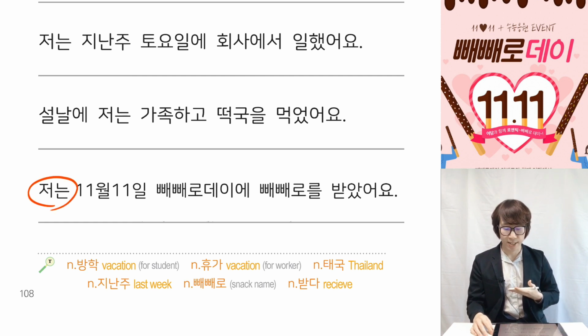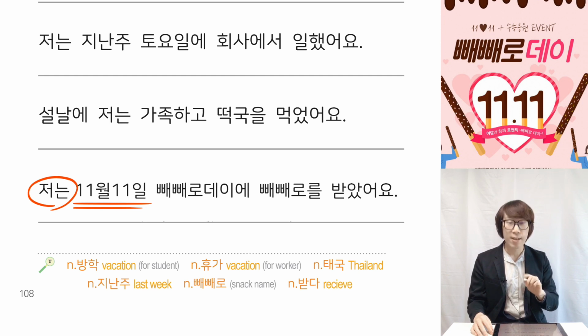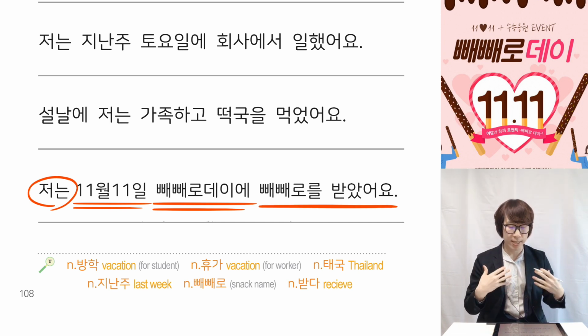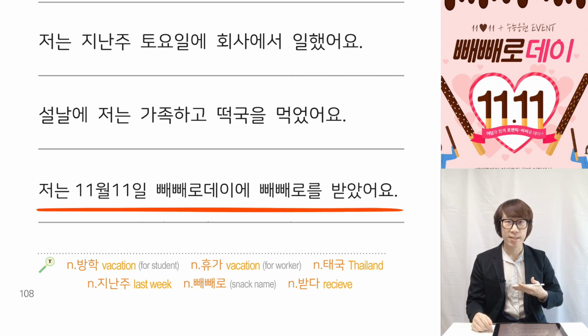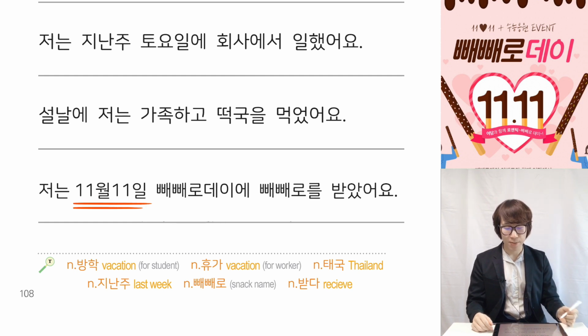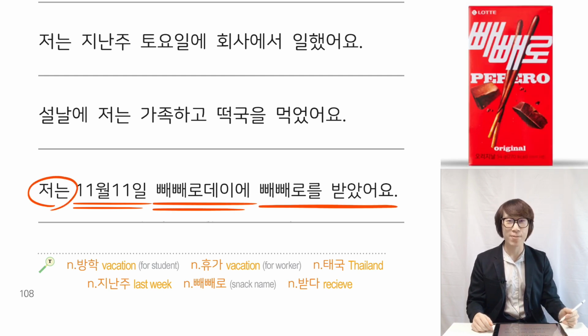So 저는, I, 11월 11일 빼빼로 데이에, on the 빼빼로 day, 11th of November, 빼빼로를 받았어요, I received 빼빼로. On the 11th of November, the 빼빼로 day, I received 빼빼로, like this.